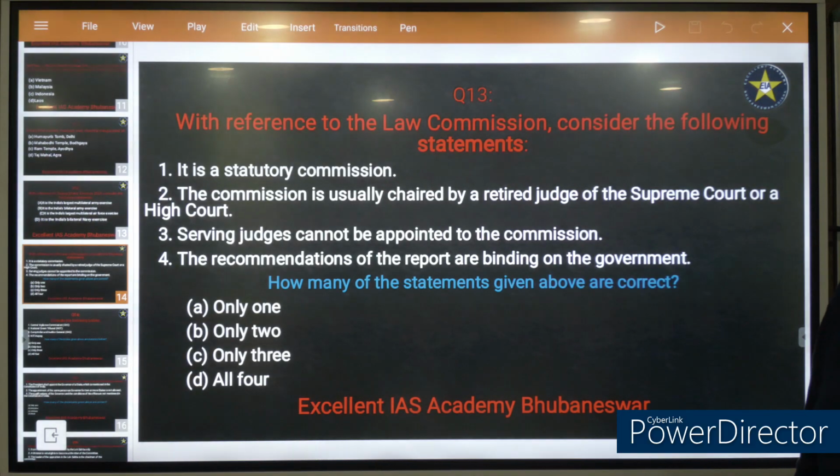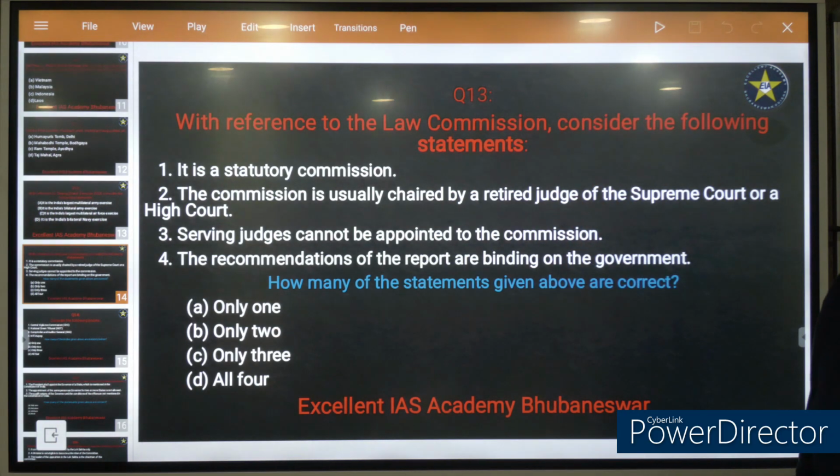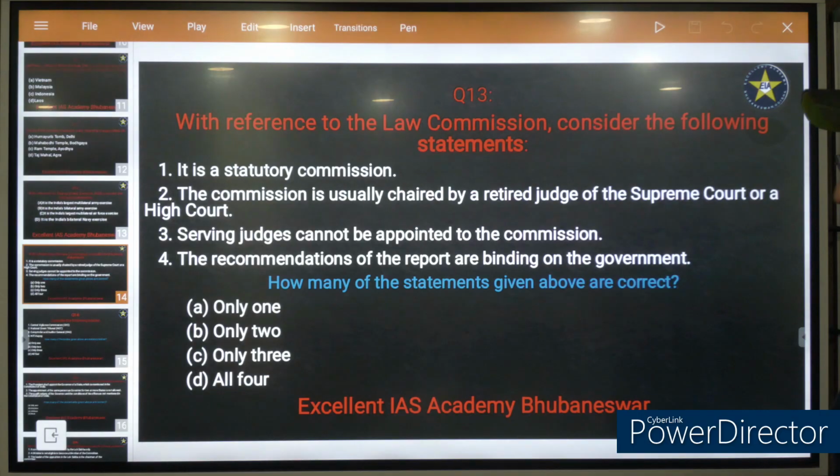Like in the case of the Finance Commission, which is a constitutional body, the recommendations are not binding. So how will the Law Commission's recommendations be binding on the government? Binding simply means whatever they have said should be accepted by the government. So it's not binding on the government. The right answer is option 2.